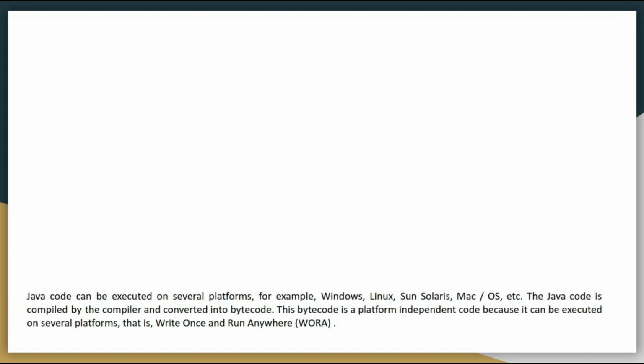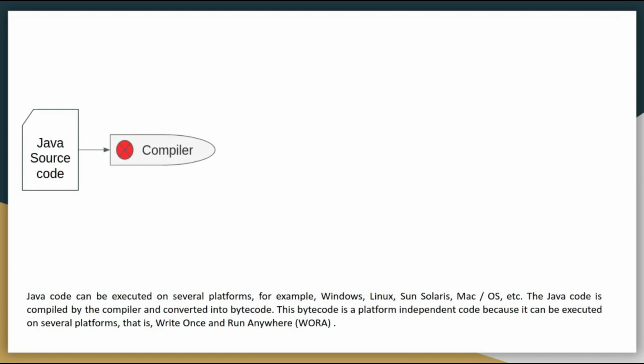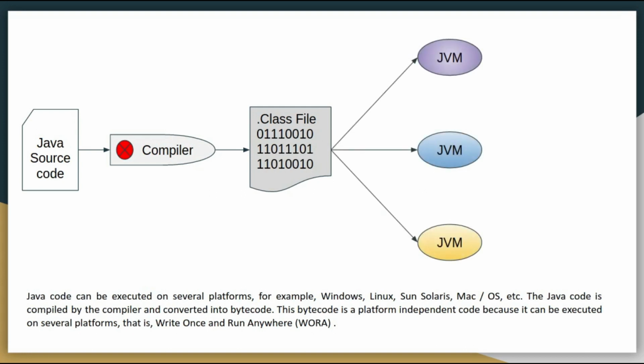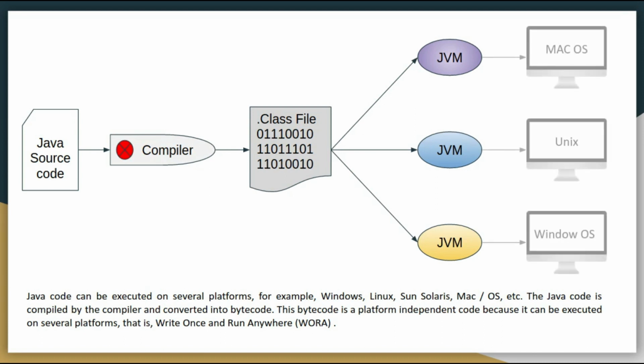So let's understand how Java is platform independent. Whenever I'm running any source code, it is compiled by my compiler, and that compiler converts my file into a class file. That is my bytecode. It converts into the bytecode, and that bytecode is actually executed inside my Java virtual machine. And that Java virtual machine is platform independent. So that's why my Java code is platform independent. So the important feature of Java is what? Write once and run anywhere.